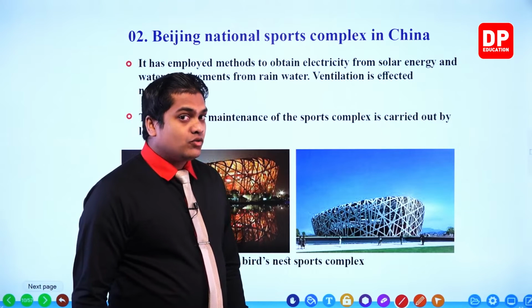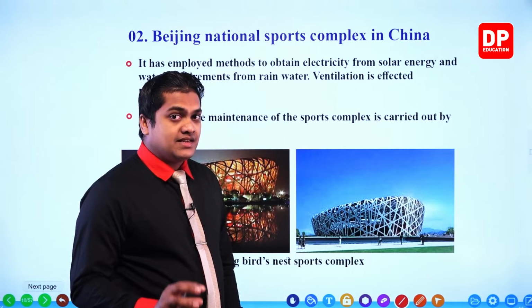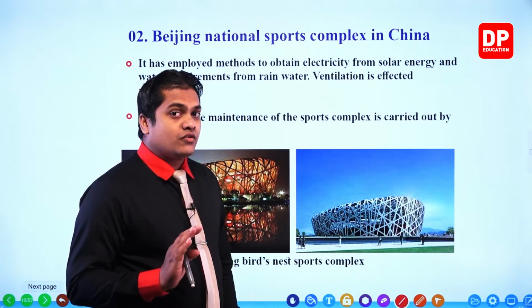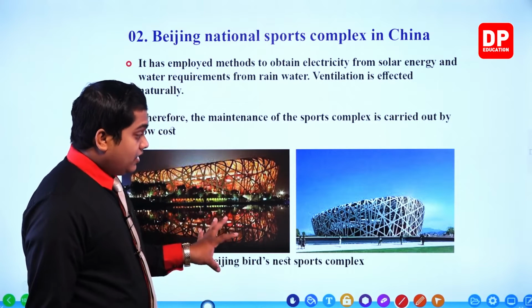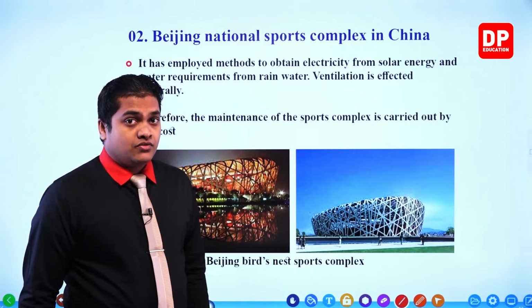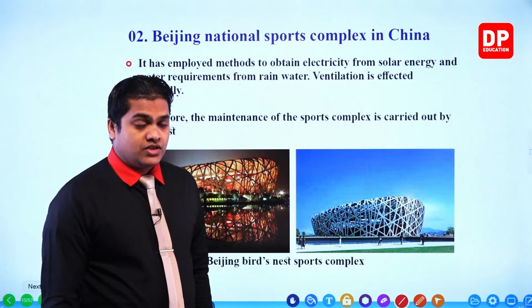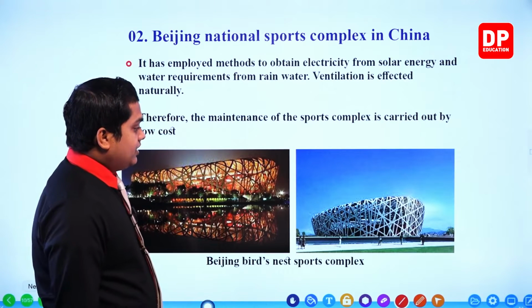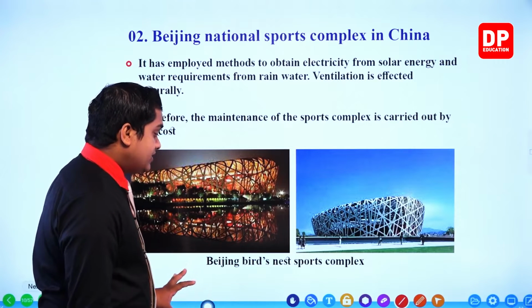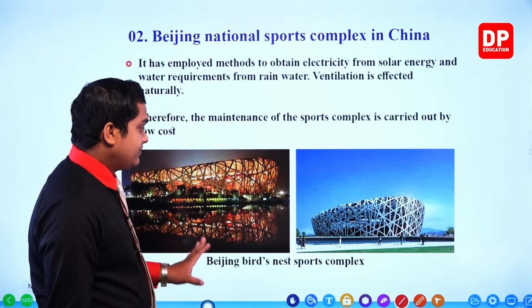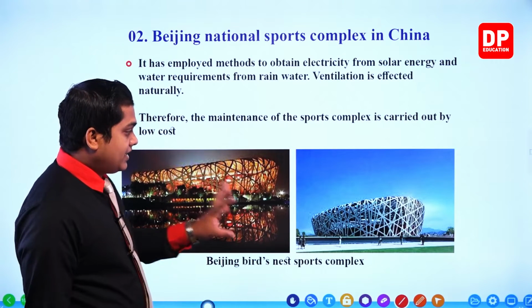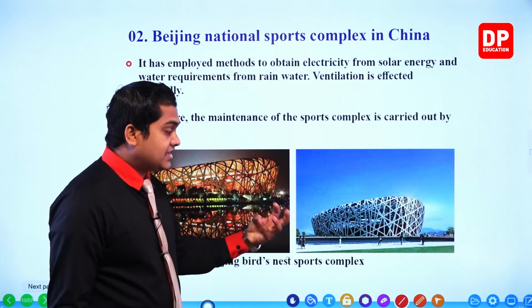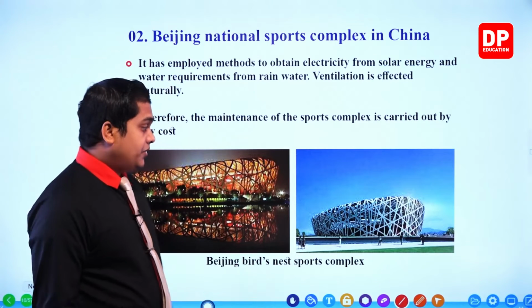This was created in 2008 in order to facilitate the Olympics, which were held in 2008 in Beijing, China. So this is also referred to as the bird's nest because of the shape and the pattern on which it is built.